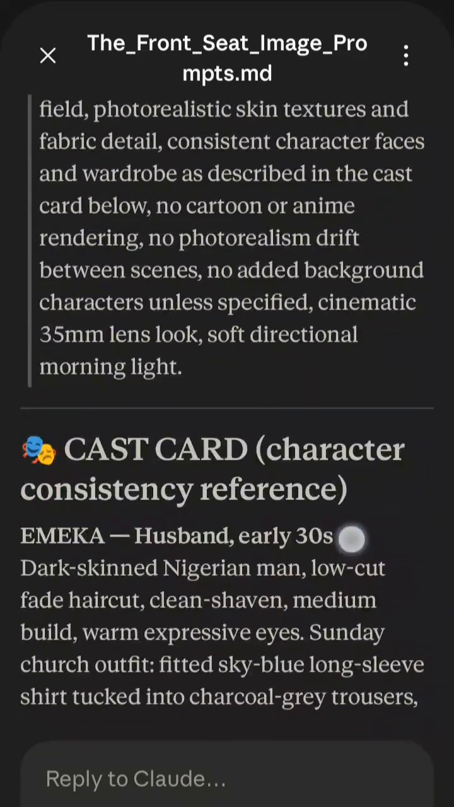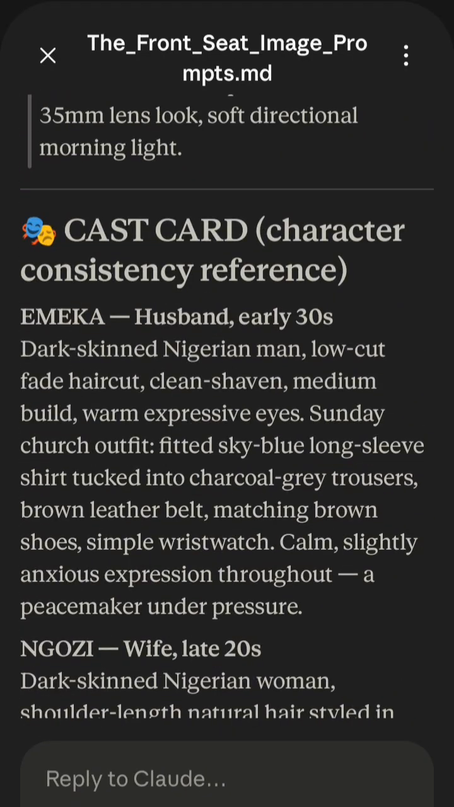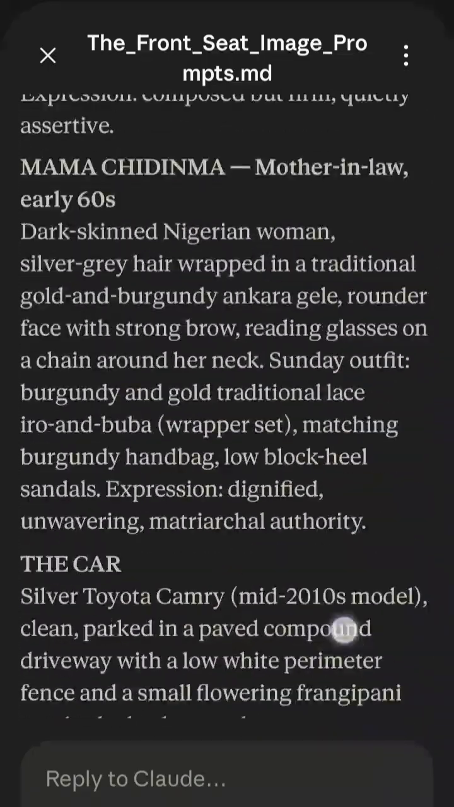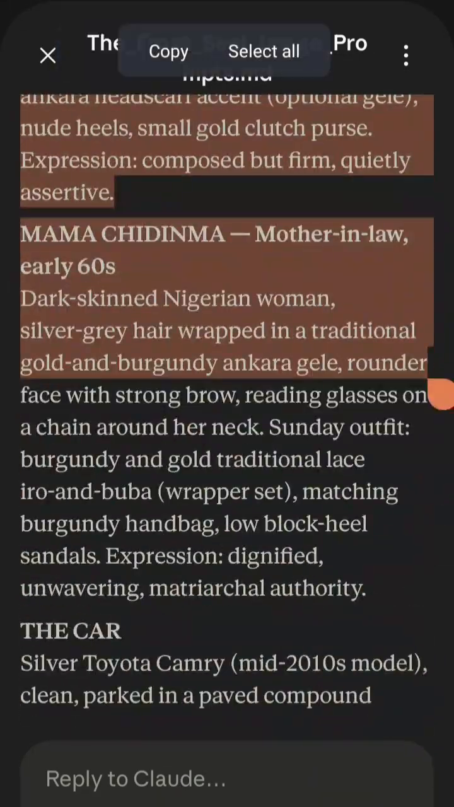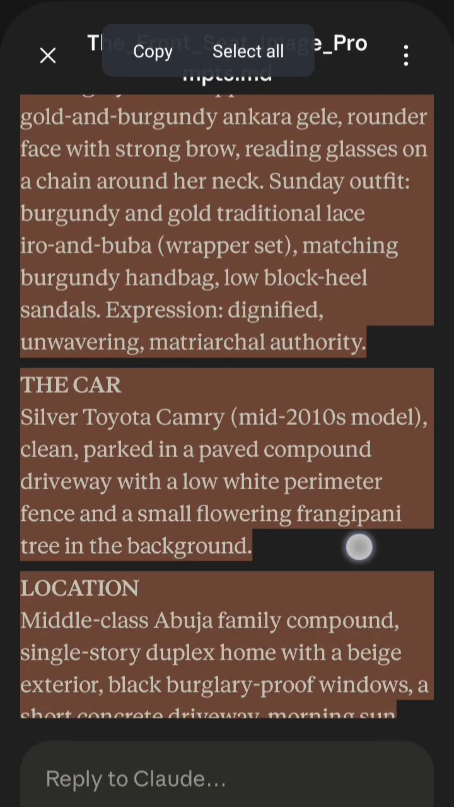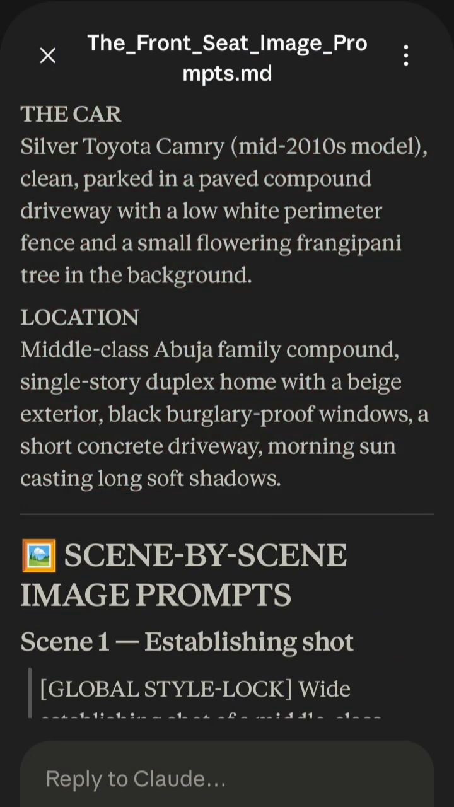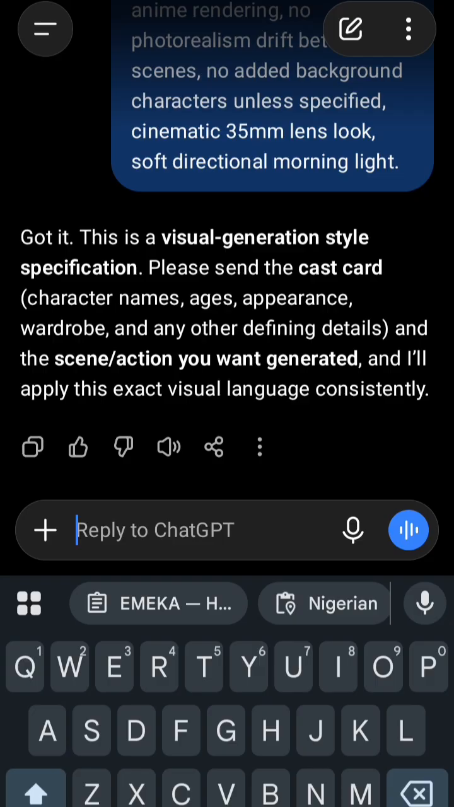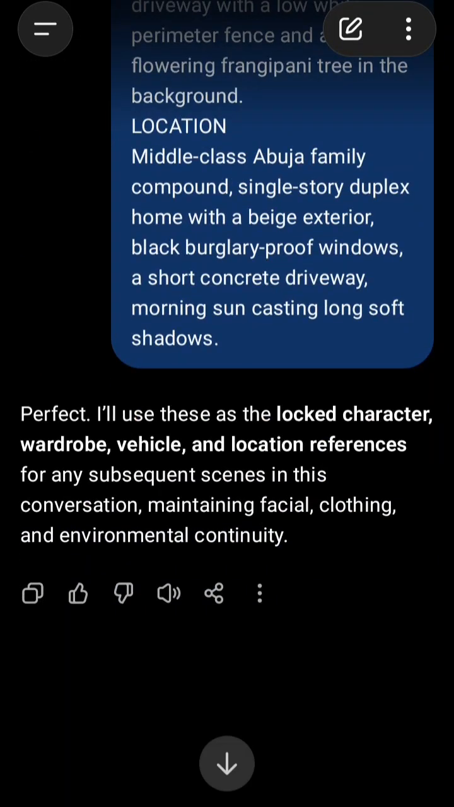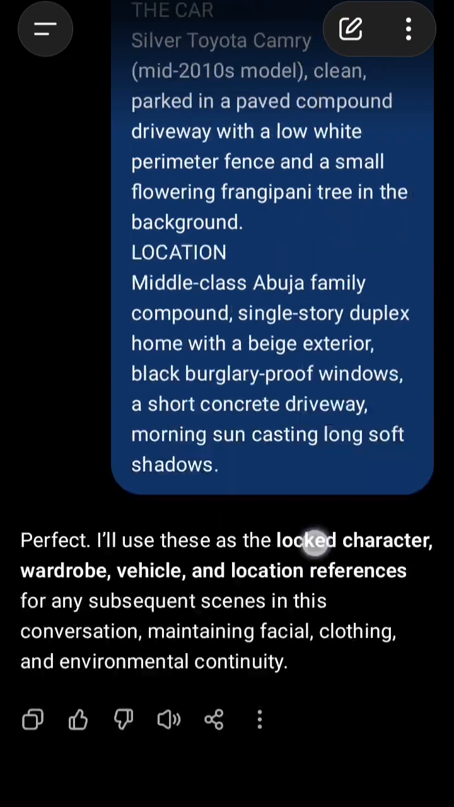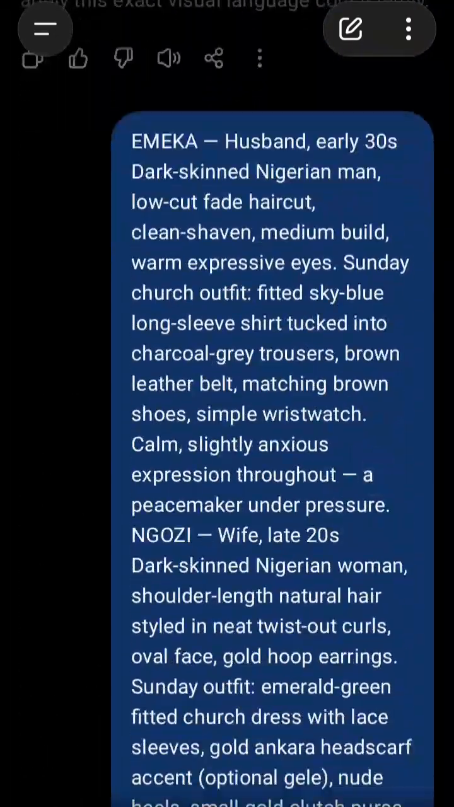Now we'll head over and copy the characters. As you can see the characters, we'll be copying them. We're copying the character now. Head over here and then paste it. Perfect. I will use this as a locked character wardrobe. Now it is ready to generate whatever we asked from the movie.